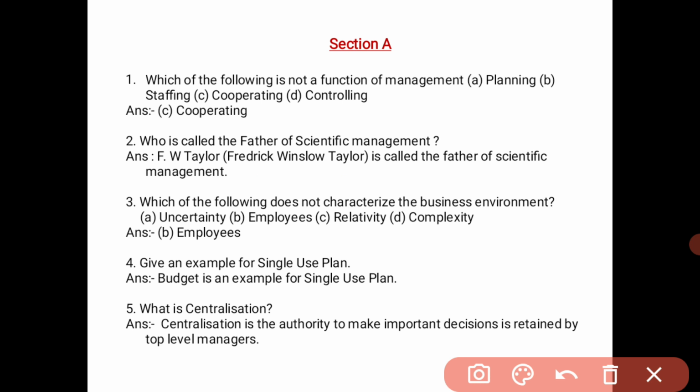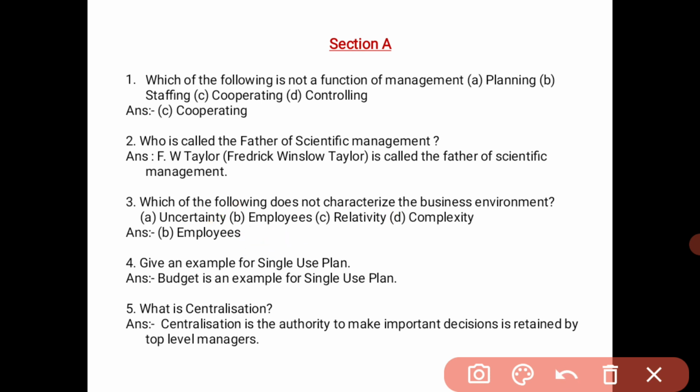Next, which of the following does not characterize the business environment? The options are uncertainty, employees, relativity, complexity. The characteristics of the business environment are not related to employees. They are related only to uncertainty, relativity, and complexity. So the answer is employees.